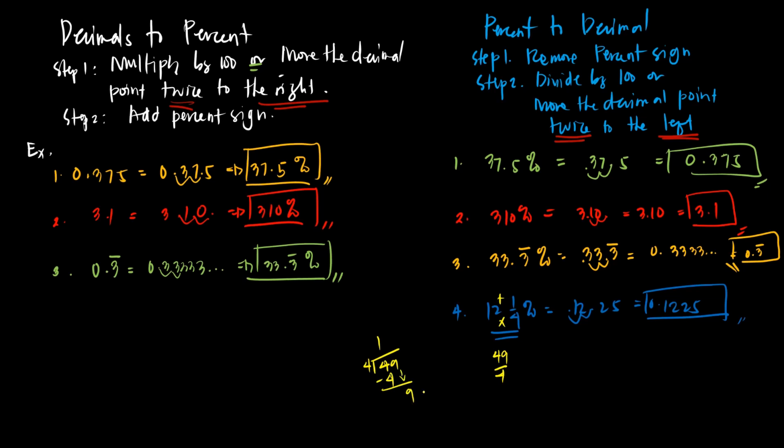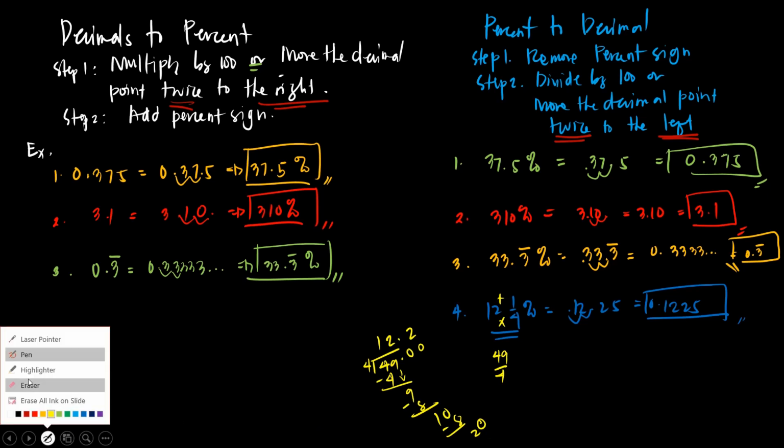And then 9 divided by 4 is 2. 2 times 4 is 8. Subtract, you will have 1. Then add a 0, because we cannot divide 1 by 4. Then 10 divided by 4, we'll have 2. 2 times 4, we have 8. Subtract it, you will have 2. Bring another 0. We have 20.